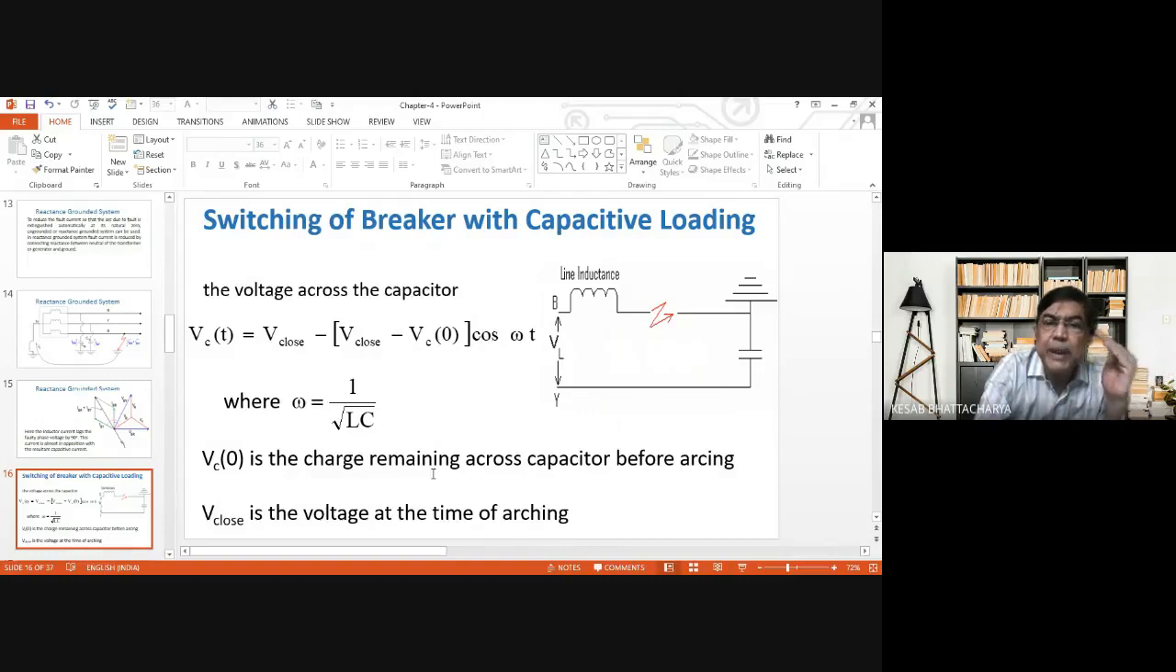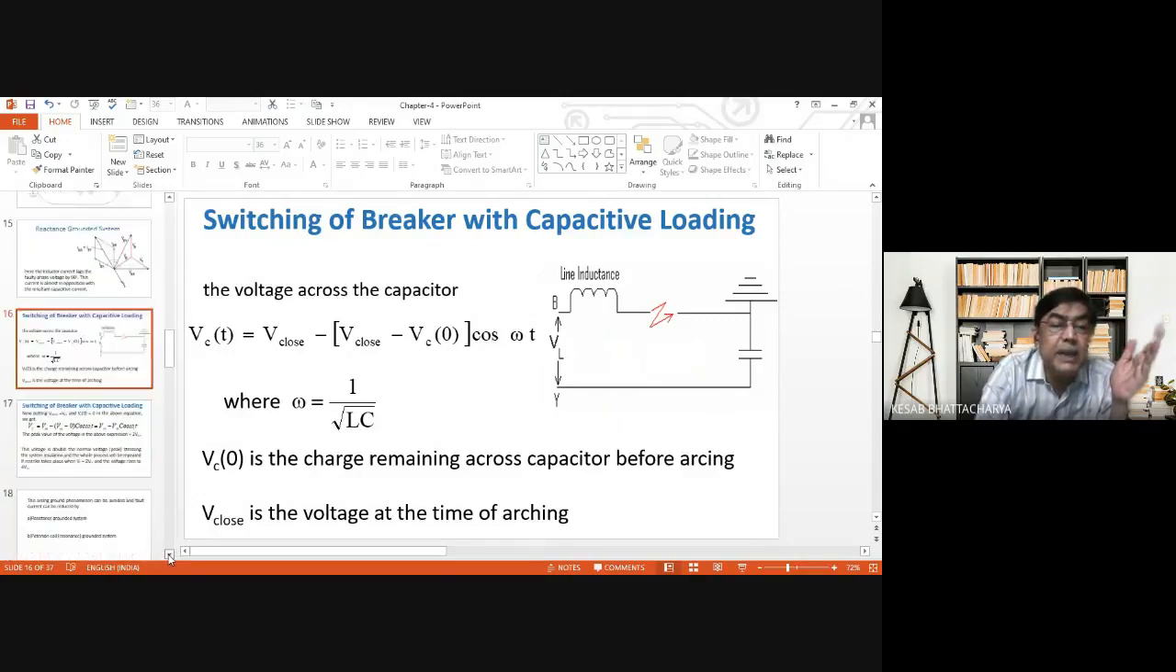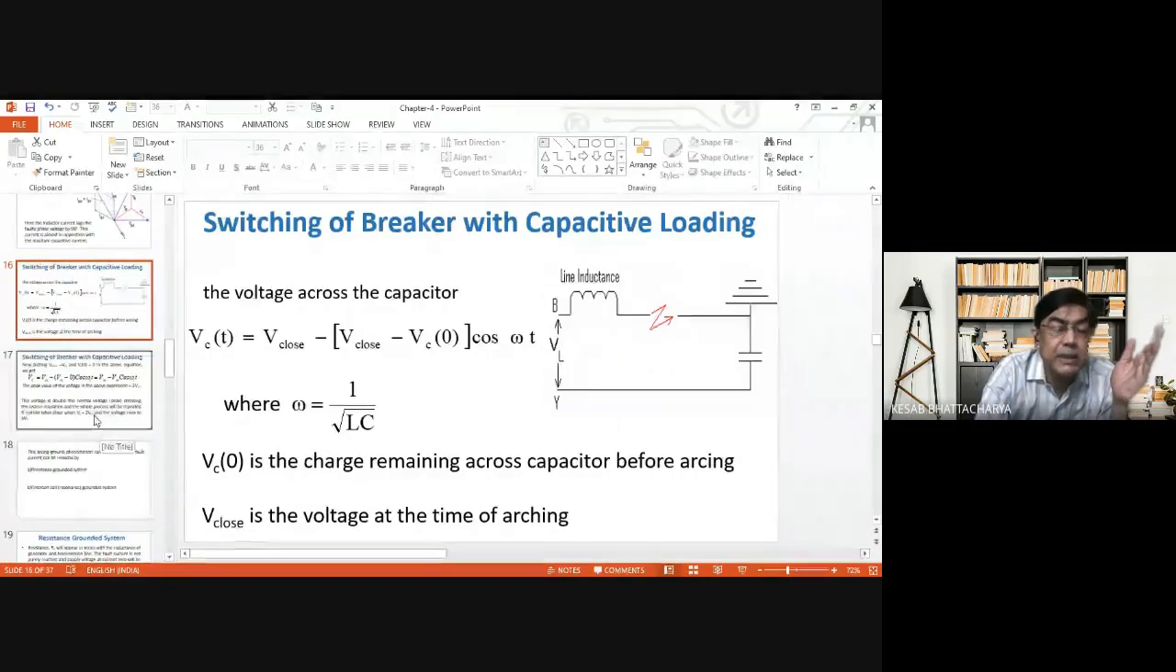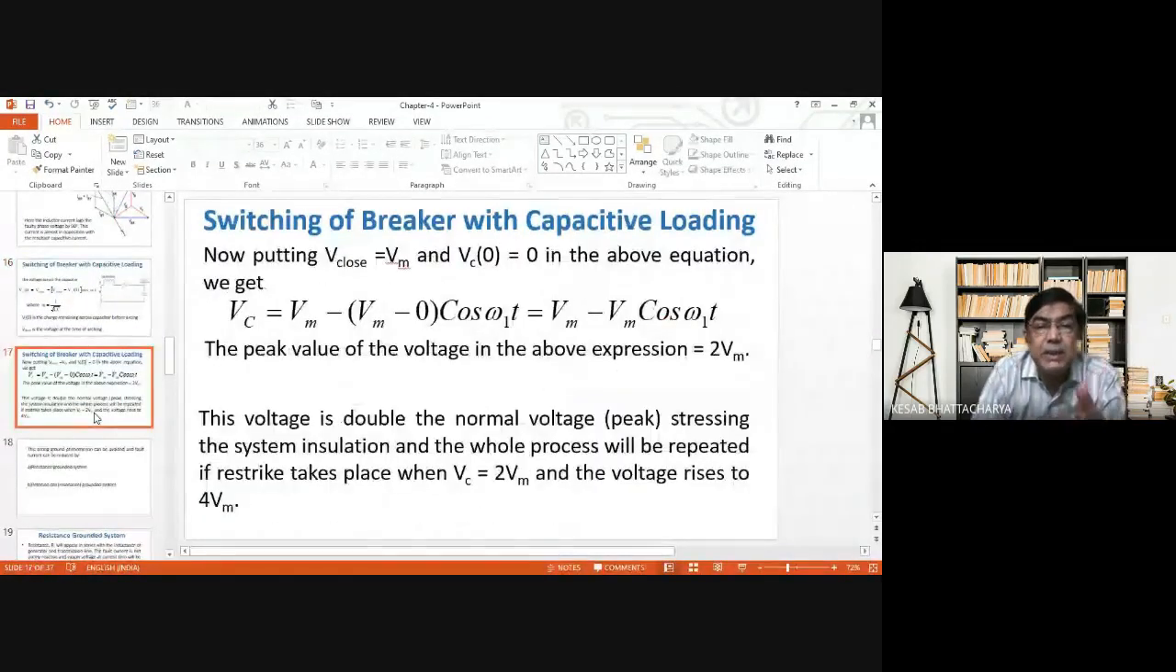Now, switching of breaker with capacitive loading may develop some over voltage. Here also we have grounded the system, but here these are the two terminals which represent the two electrodes or two poles of the circuit breakers. Now, opening or closing of this system may develop some over voltage, which we have seen in our previous class in the case of switching over voltage. This is the same equation we are using here.